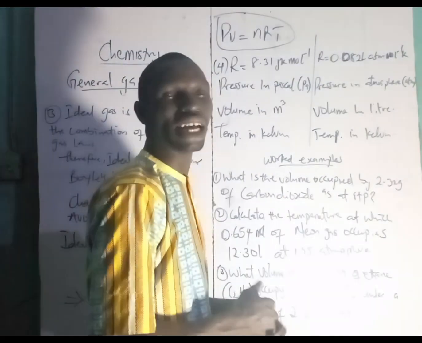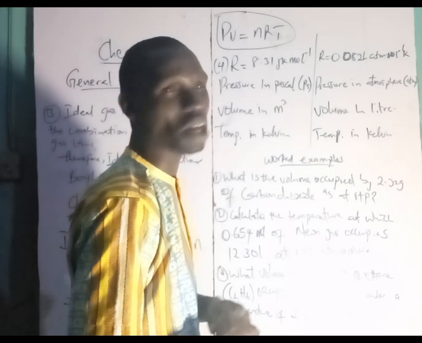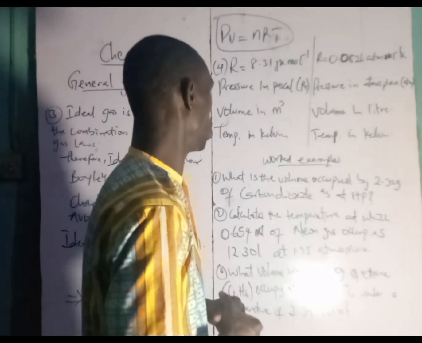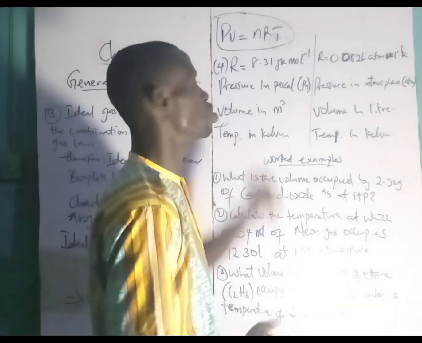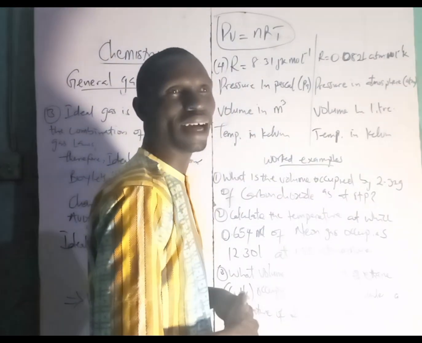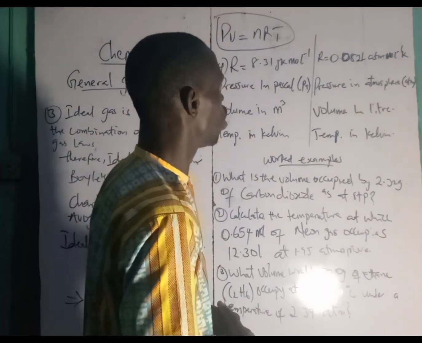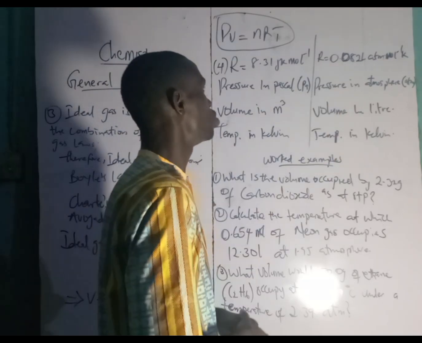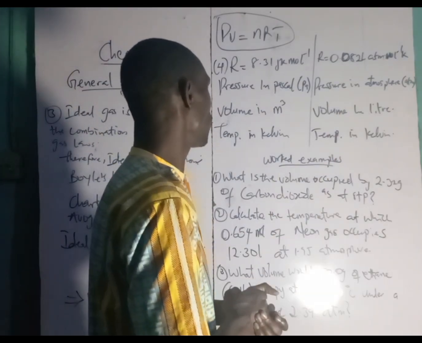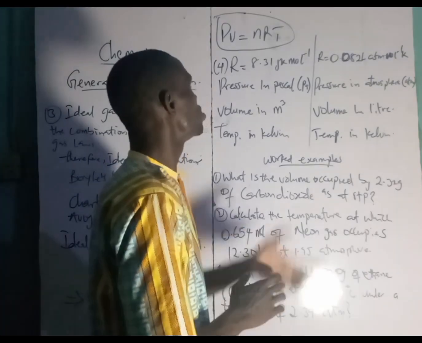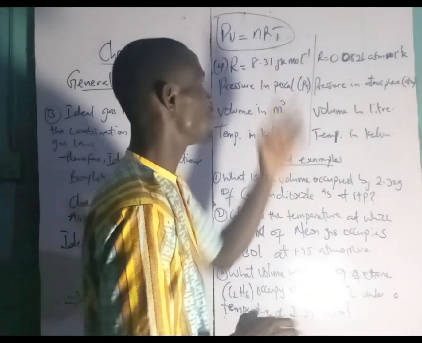Of course, there are ways to convert other measurements of pressure to atmosphere, but we'll take that in a subsequent video. All right. When you have your volume in meter cube, you use 8.31, but when you have your volume in liter, you use 0.082. Then when your temperature is in Kelvin, you can use this.